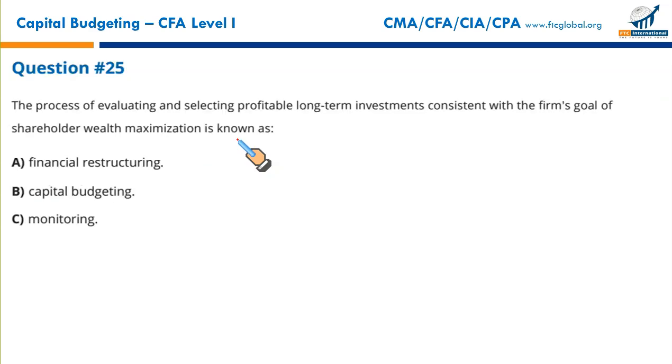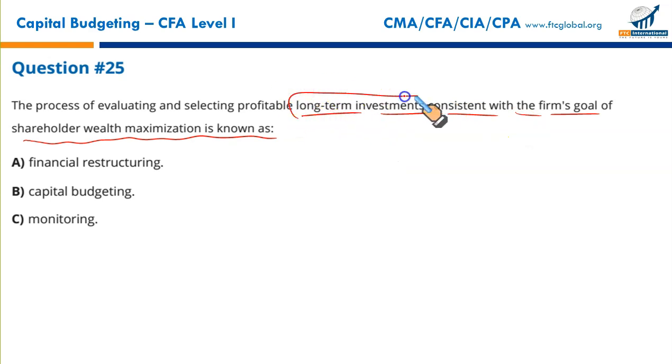Next. The process of evaluating and selecting profitable long-term investments consistent with the firm's goal of shareholders' wealth maximization. All this process for maximizing the shareholder wealth through long-term investment, it's called what? Financial restructuring?